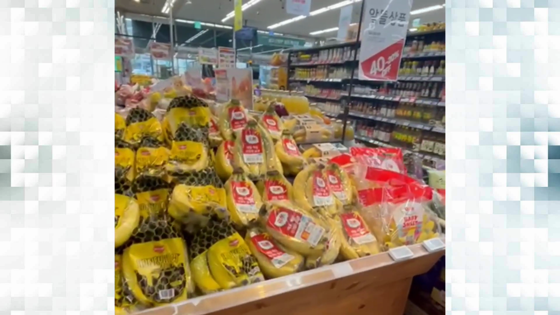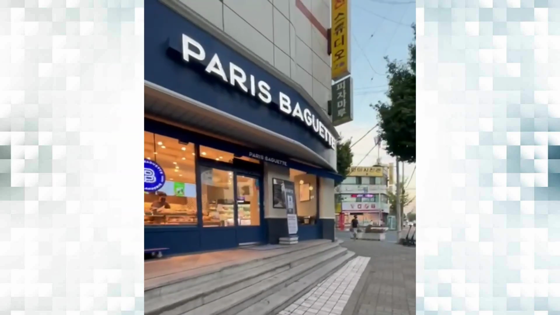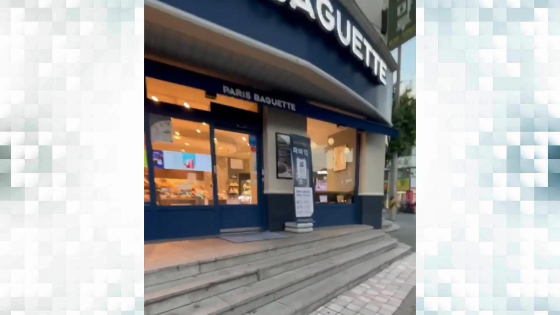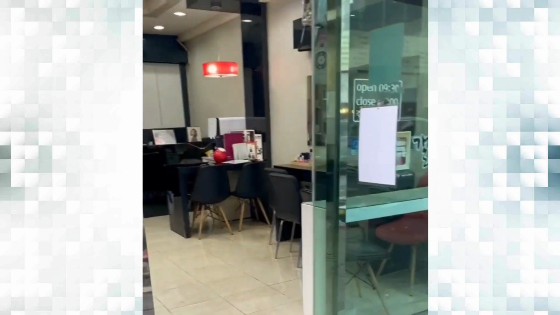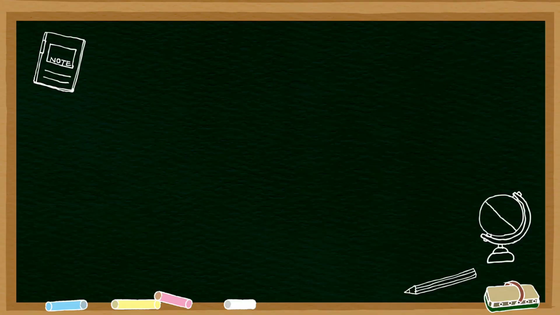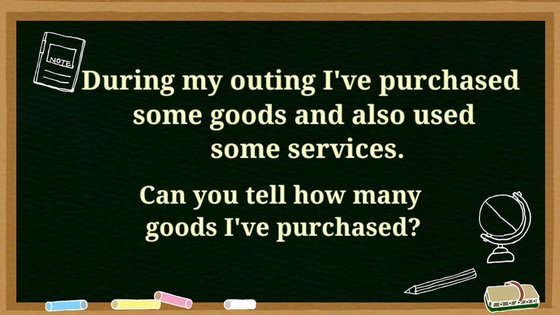Visited a supermarket to get some fresh fruits. Then I went to a bakery to buy a birthday cake. Finally, I went to a salon for a haircut. During my outing, I have purchased some goods and also used some services. Can you tell how many goods I have purchased?